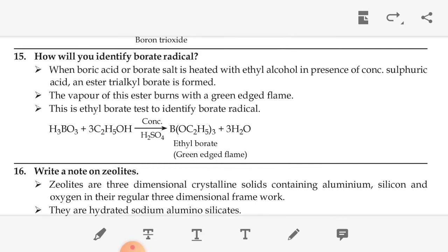So boric acid, formula H3BO3, reacts with ethanol, that is C2H5OH, with conc. H2SO4. We get B(OC2H5)3, that is ethyl borate, which burns with a green-edged flame.